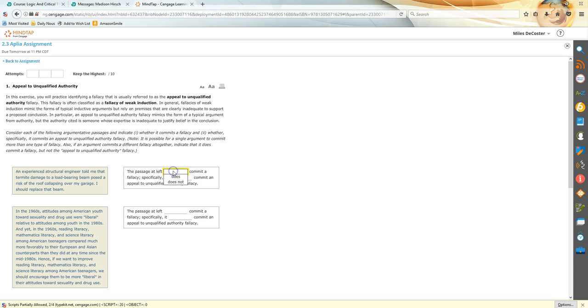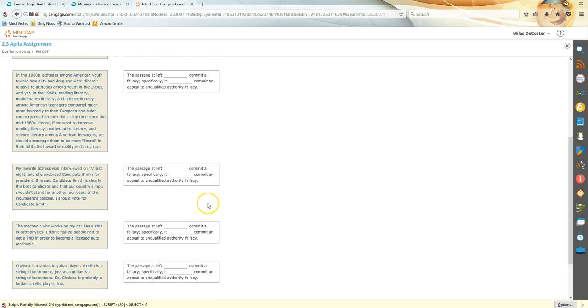So for the passage on the left, I'm going to say this does not commit a particular fallacy in that case, because it seems like a fine reason to replace that beam given this advice I've gotten from a structural engineer. People who would be qualified to tell me about the risk of roof collapse would be maybe a pest control guy who's had experience with termites, but certainly this structural engineer should have some experience with this kind of thing and give me good advice. So it does not commit an appeal to unqualified authority fallacy. If it doesn't commit a fallacy, it's not committing the particular one, so don't ever make that kind of mistake. And then I would do that for each of the other ones.